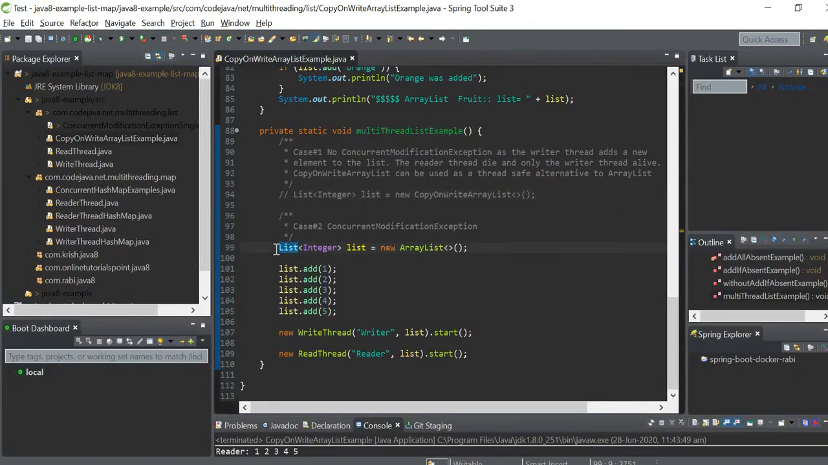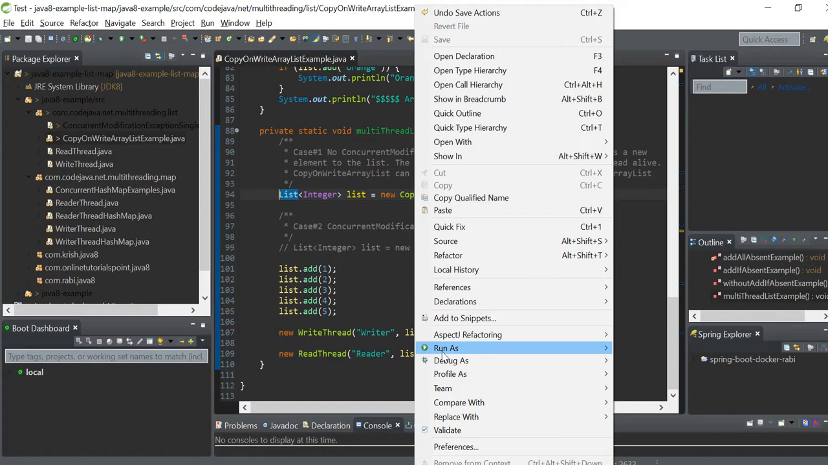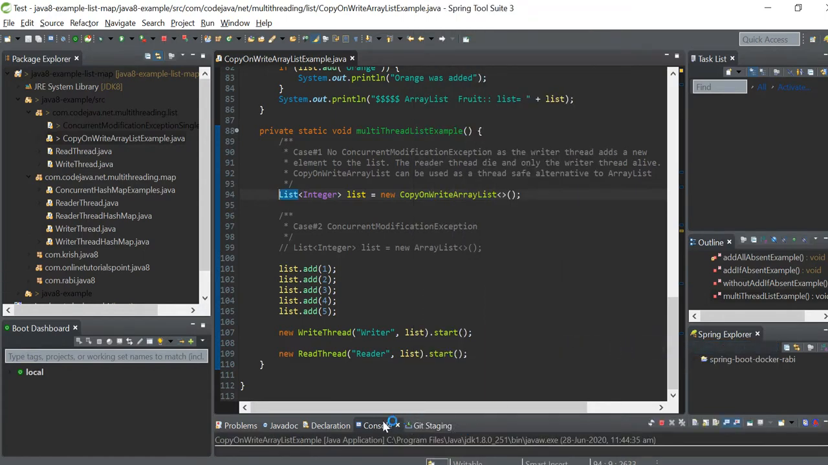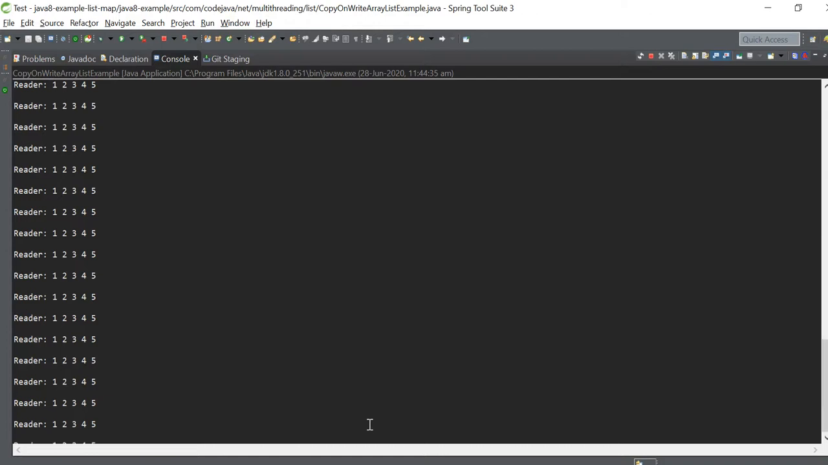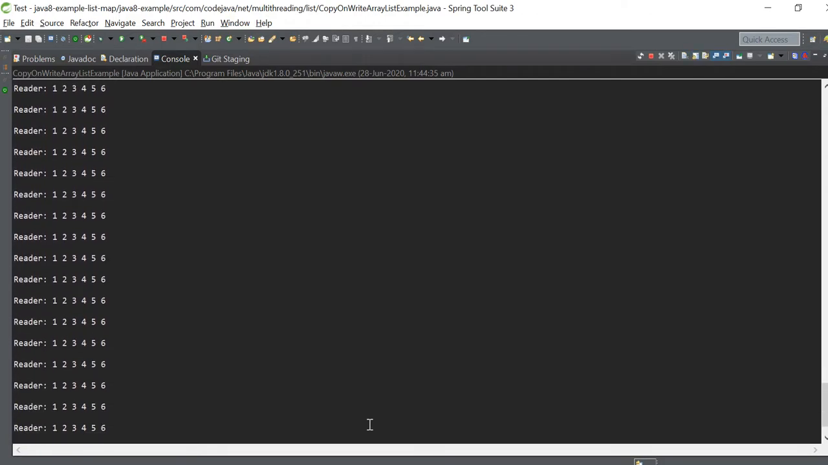Instead of ArrayList, I'm using CopyOnWriteArrayList. Let me remove all of it. You will never get a concurrent modification exception. So with read and write operations happening, you will never get it. The write operation is going on, and the read operation is going on.